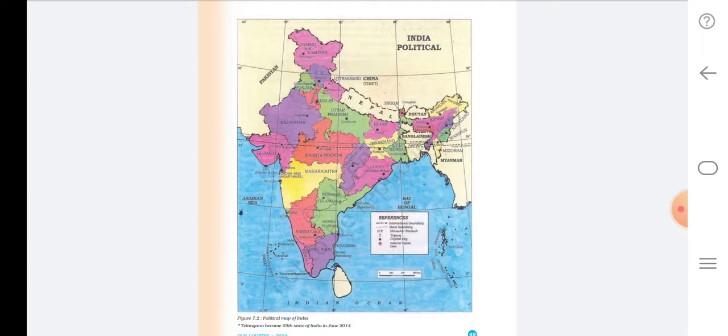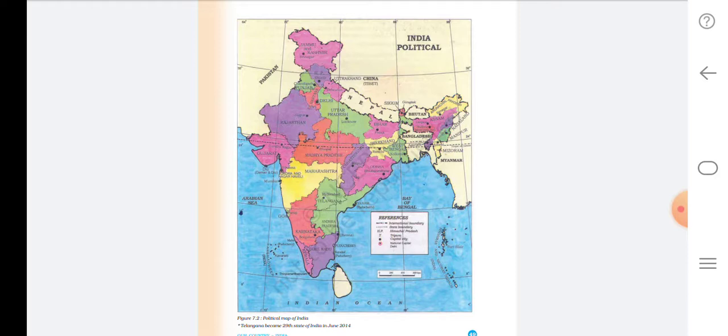On the west side there is the Arabian Sea. On the east side there is the Bay of Bengal. And on the south side there is the Indian Ocean. Look at the map, you can see. So on all four sides, it is bounded by mountains on one side, and on three sides it is bounded by water or oceans.